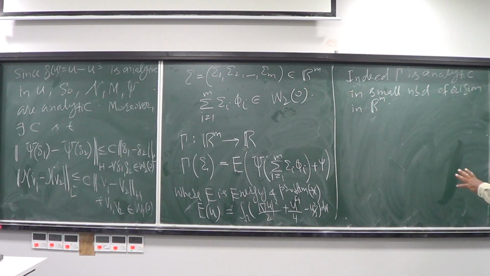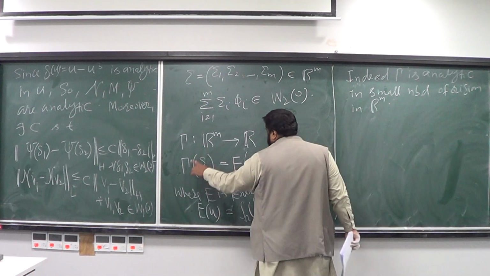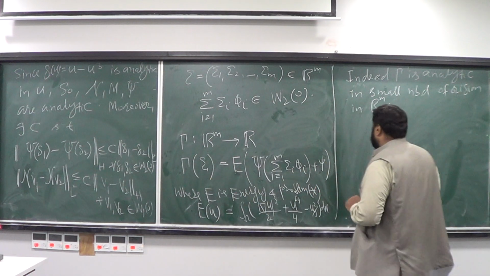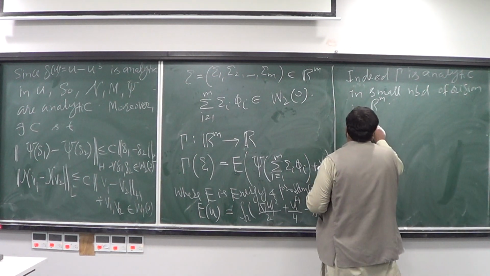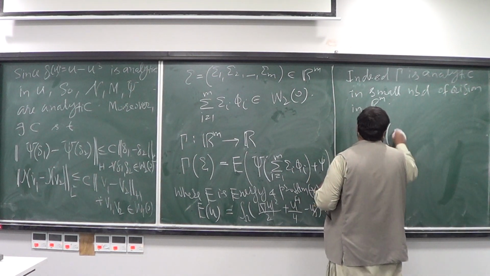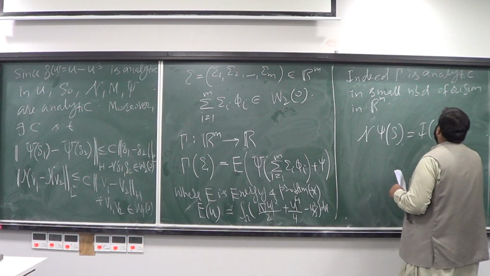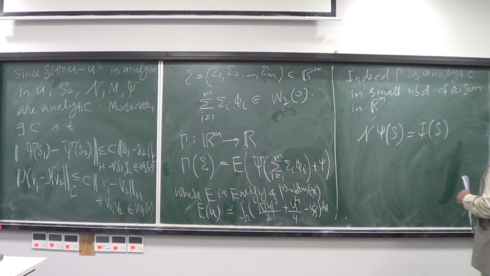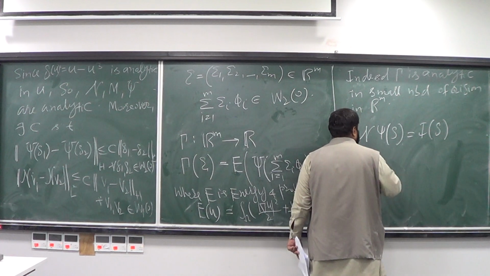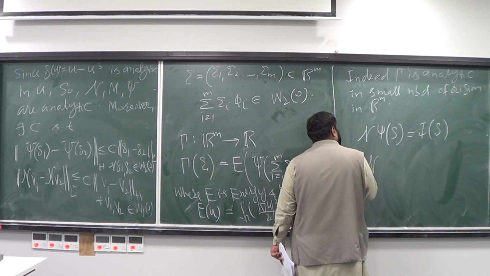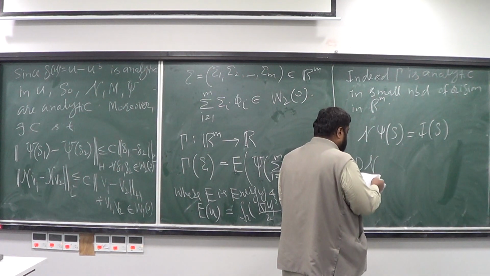Before computing the derivative of the map gamma, let me mention one more thing. I know that the composition of n and psi operated onto g is really the identity operator operated onto g. So if I compute the Fréchet derivative of this composition, how is that going to be?